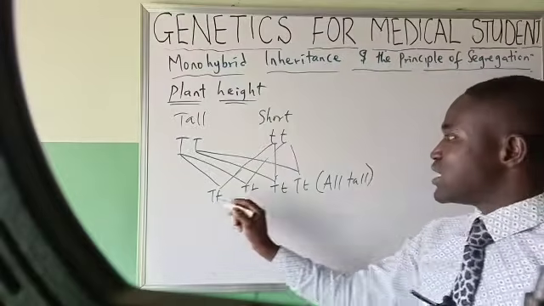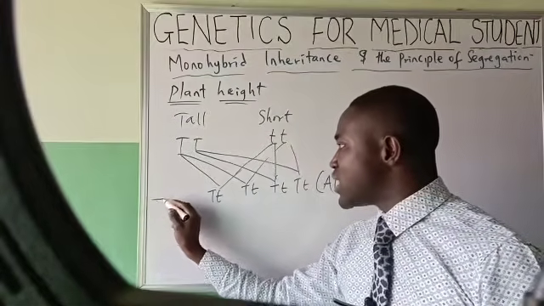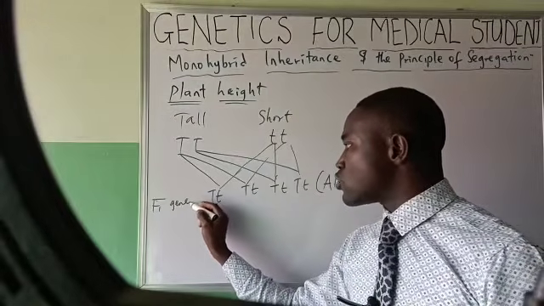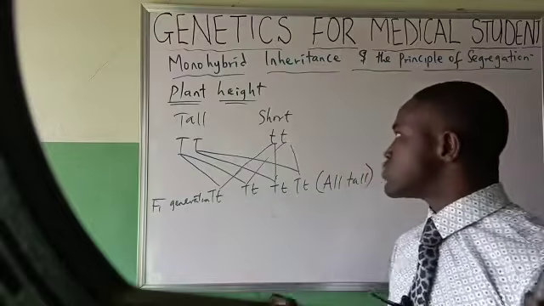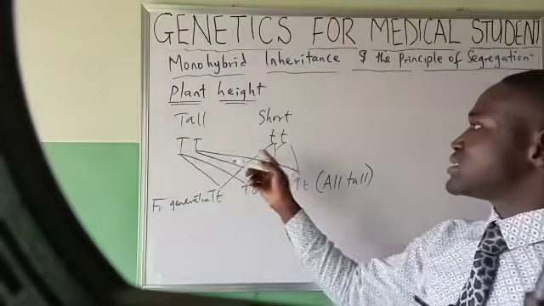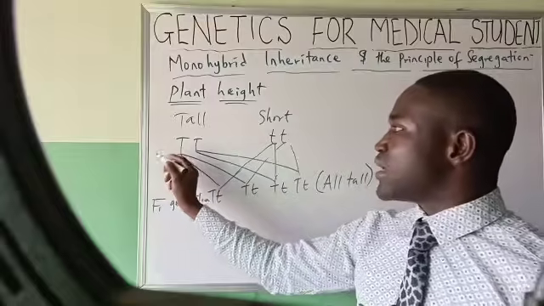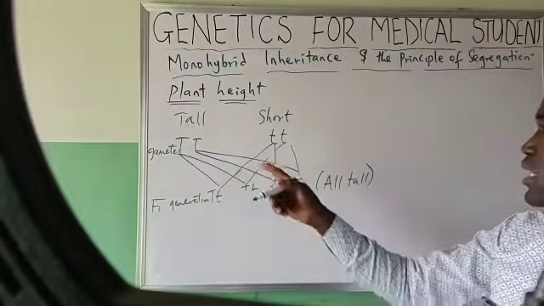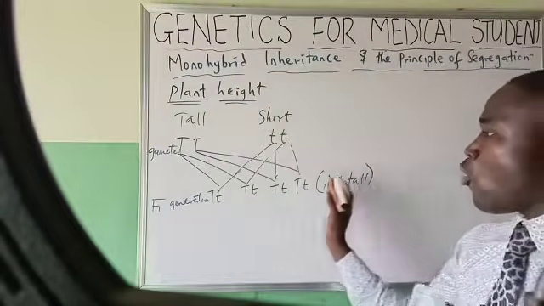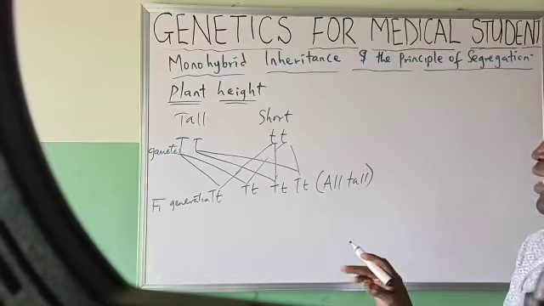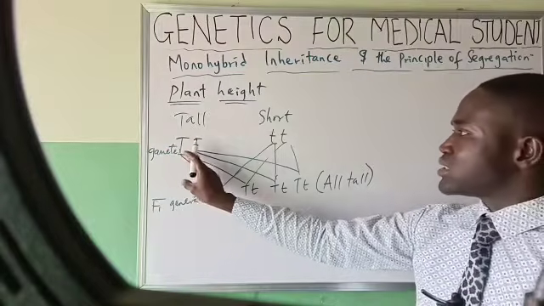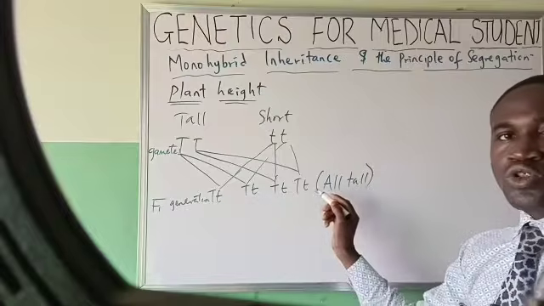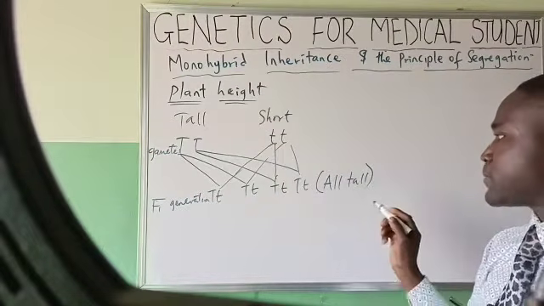He realized that this F1 generation are all tall. So this is the gamete. This is the gamete. Gamete, F1 generation, they are all what? Tall. Now that means as this gamete and this gamete met together, they produce all tall offsprings.